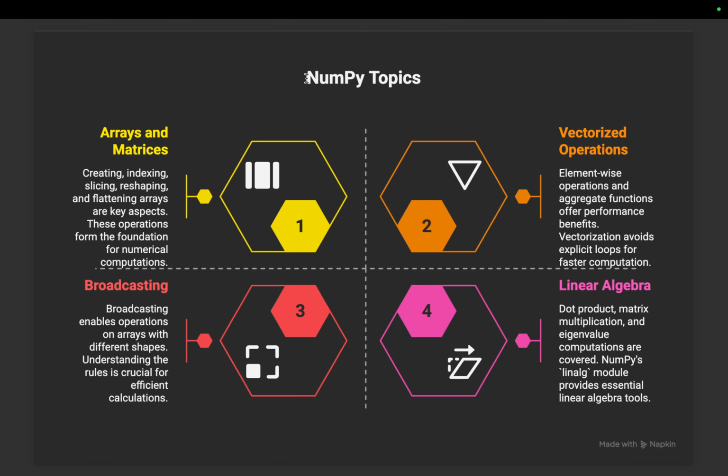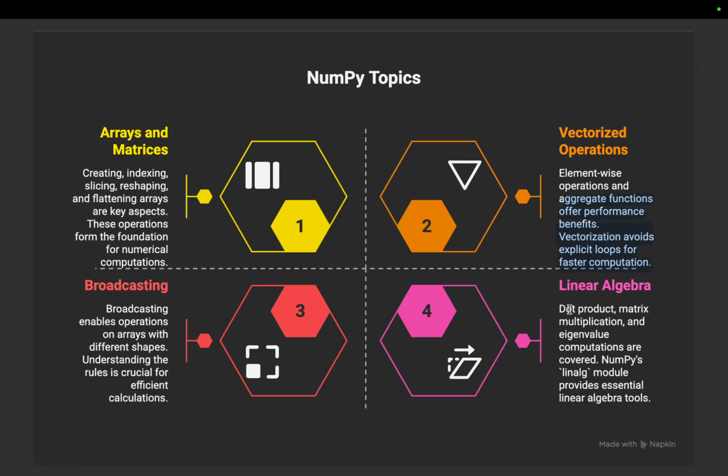Then we'll study NumPy. What is NumPy? How to create a NumPy array, how indexing and slicing work, how you can reshape a NumPy array. After that we will study some basic aggregate functions of NumPy arrays.